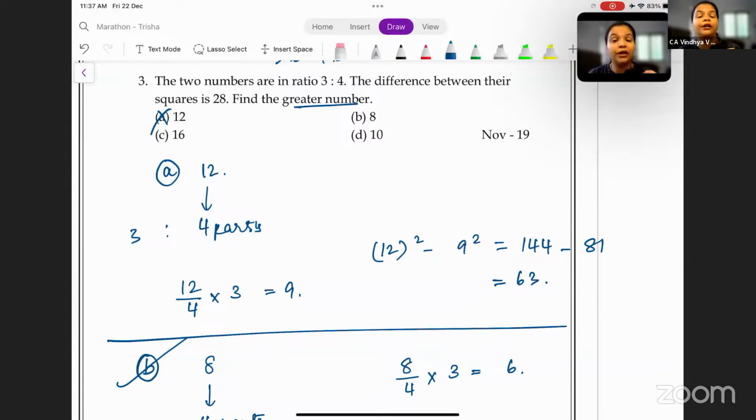But an important point here is when you substitute the options or when you do it using x, you have to interpret the question clearly. If you do not interpret it properly, you can go wrong in both the places.